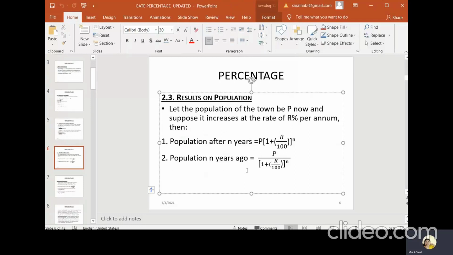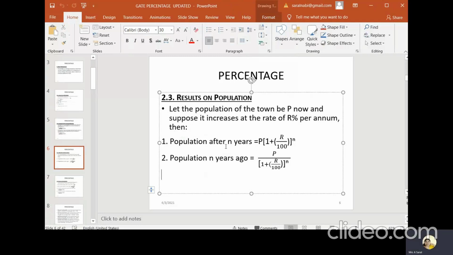Likewise, the next thing they will ask you to calculate is the population. How much will the population be after this many years? What will the population be after 10 years, or 10 years previously? If they are asking like that, what is the general formula we'll be using? Let the population of the town be P. Suppose it increases at the percentage R per annum, so every year it increases by R percentage.